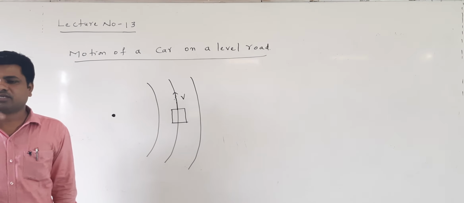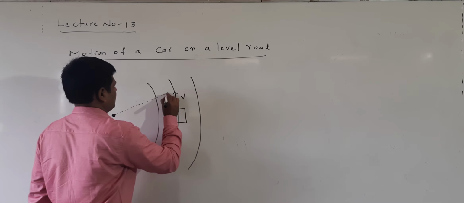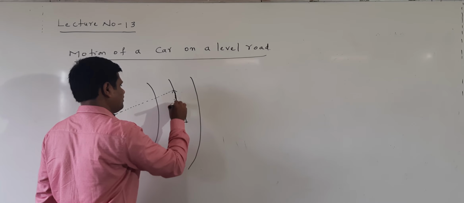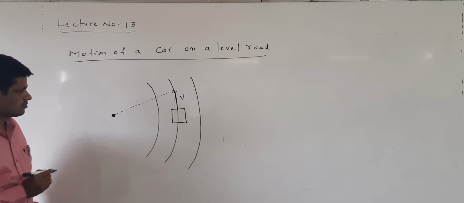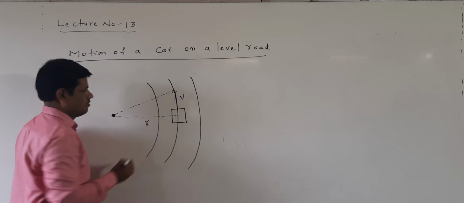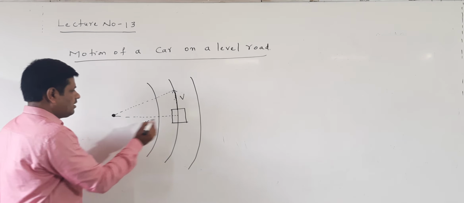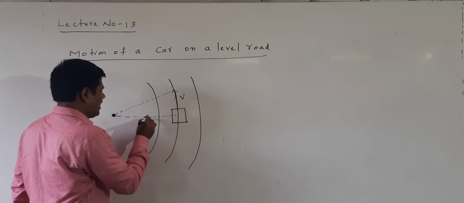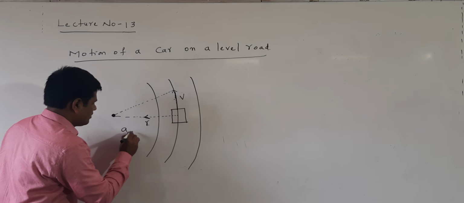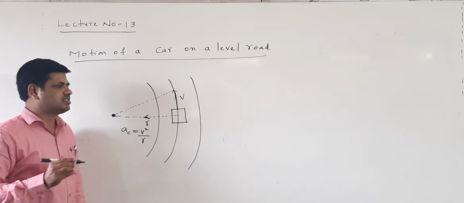This is the center of the circular path, and this is the radius of the circular path, r. Now towards the center one acceleration is acting. That acceleration is called centripetal acceleration. The formula we already know: a_c is equal to v square by r.